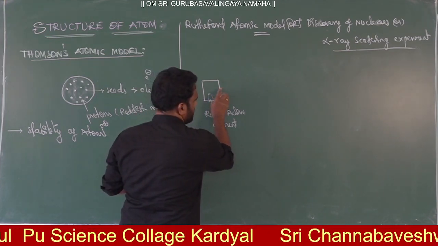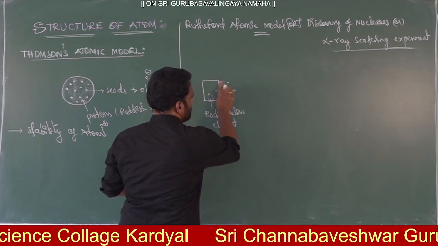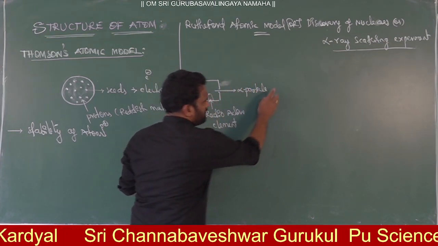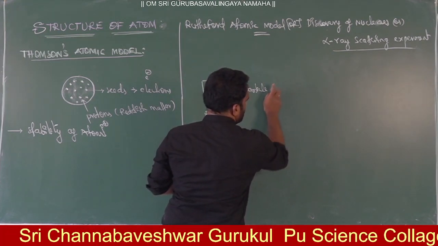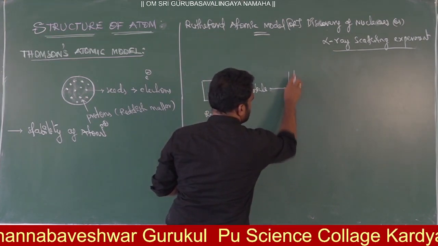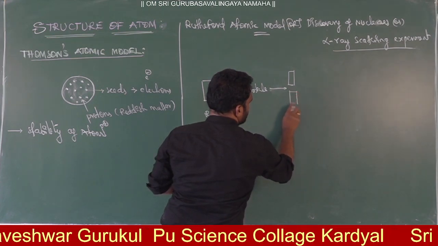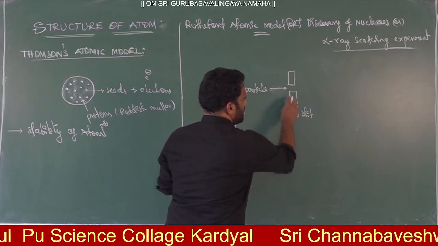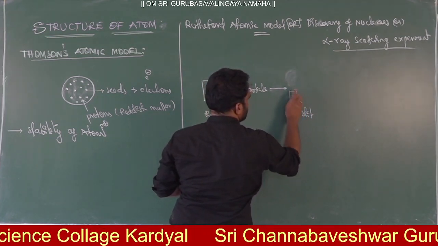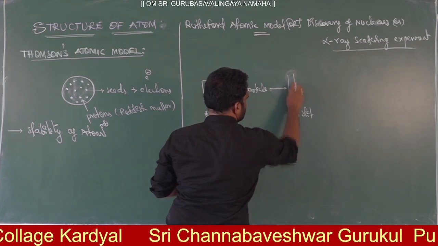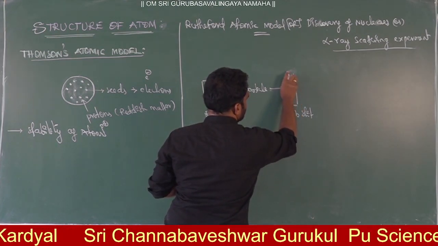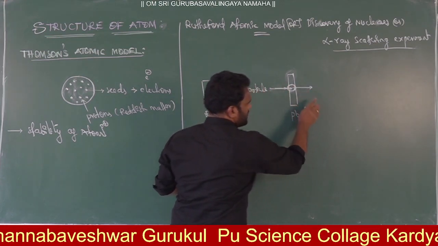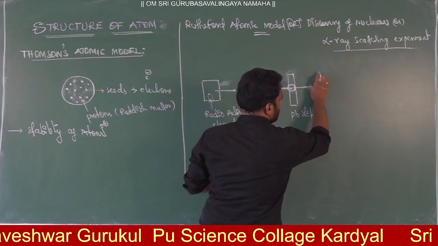Now here you can use any one radioactive element which is releasing alpha particles. This is the alpha particle. This alpha particle you have to pass through one kind of slit. This is a lead slit. Lead slit, with one hole in it. Through this slit we have to pass the alpha particles.